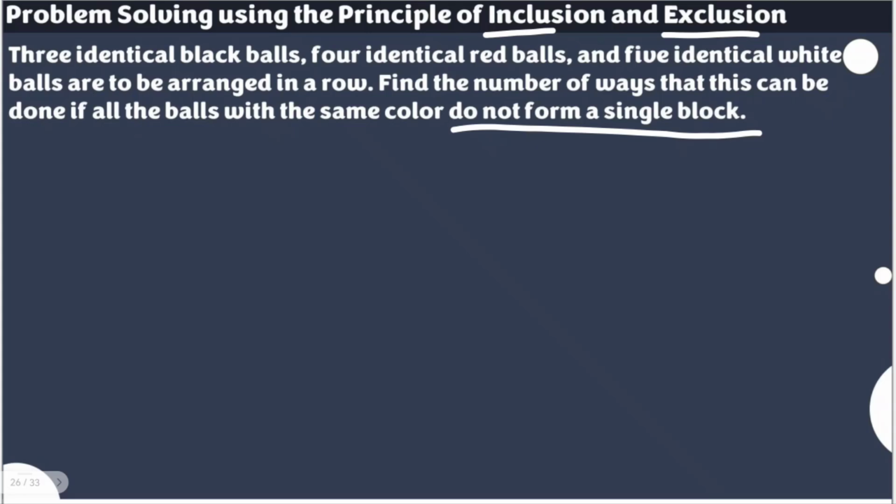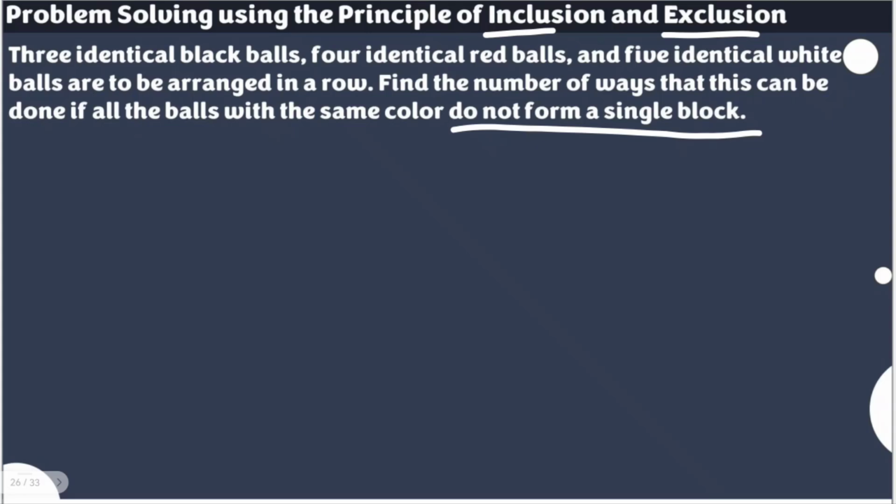And it's also counted in the number of ways having 2 properties, a single block for all black balls and a single block for all red balls. That is why we are using here inclusion and exclusion.